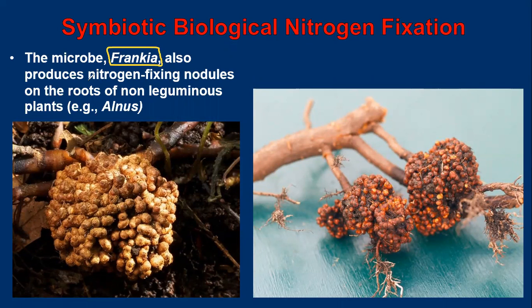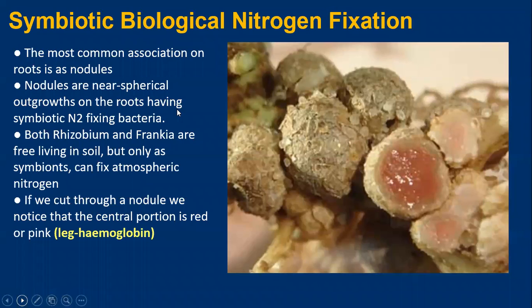Frankia also produces nitrogen fixing nodules on the roots of non-leguminous plants, for example Alnus. Inside the root nodules of Alnus, the microbe known as Frankia produces nitrogen fixing nodules. So not only in leguminous plants, but also in plants such as Alnus, special microbes such as Frankia form nitrogen fixing nodules like this. Look, how wonderful is each and everything. The most common association on roots is as root nodules.